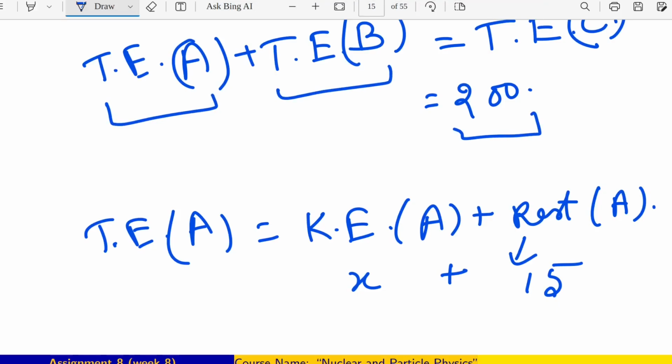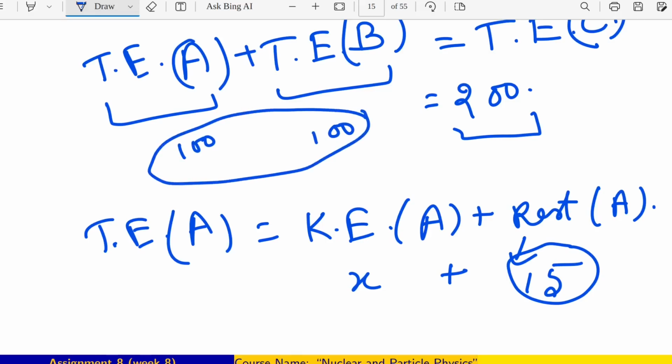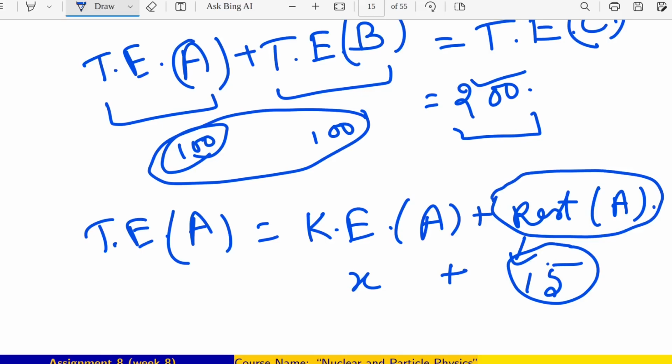As we can see that the rest mass of A and B are exactly the same, that means 15 each, we can roughly tell that it is like 100 and 100 going as a whole 200. If it is 100 as the total energy of A, and also we know that the rest mass of A is 15, then we can definitely say what the kinetic energy of A is. The kinetic energy of A will be 100 minus 15, which is 85.